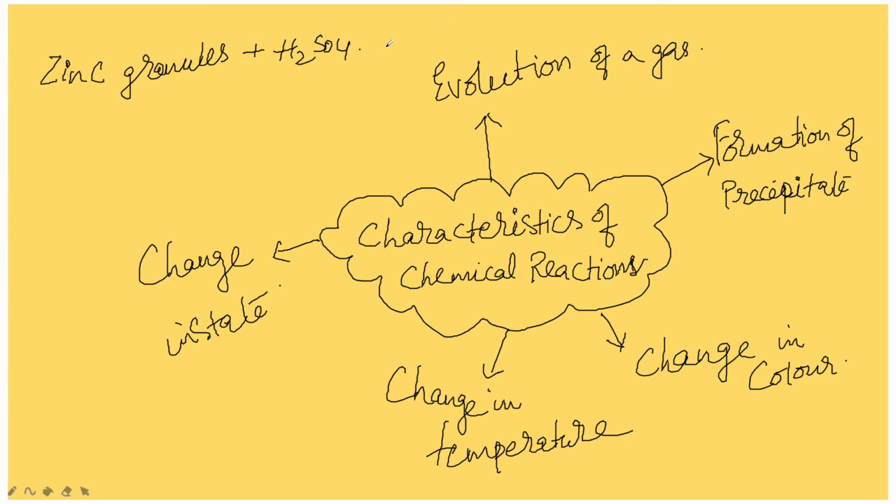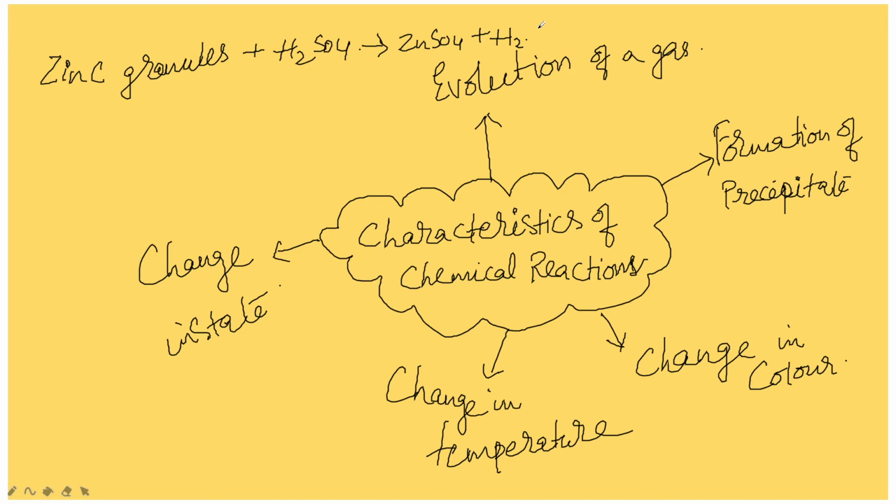Which gas will evolve? Zinc sulfate will form and hydrogen gas. Okay, characterized by the evolution of hydrogen gas. ZnSO4 plus H2. Hydrogen gas is formed.